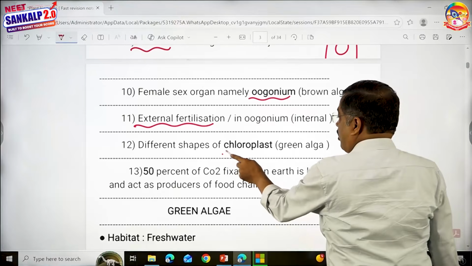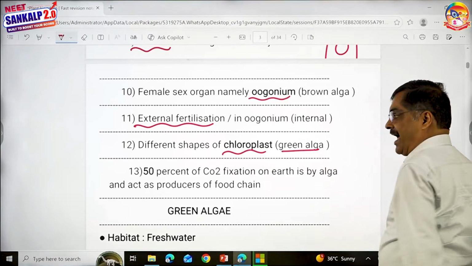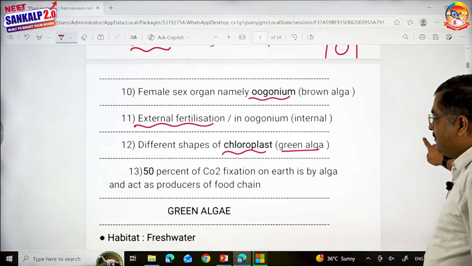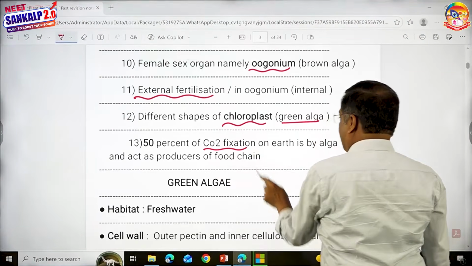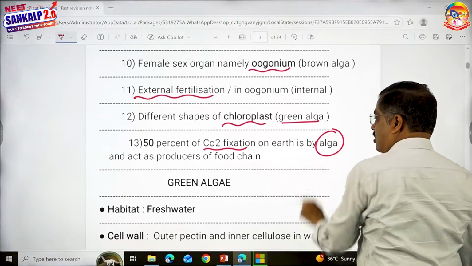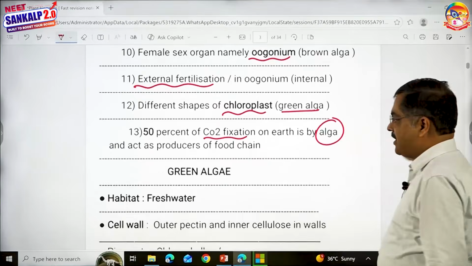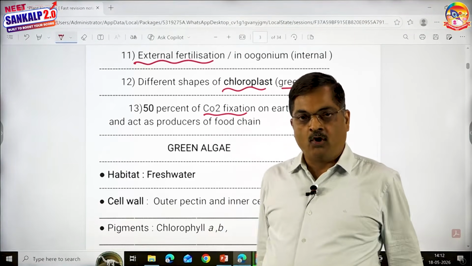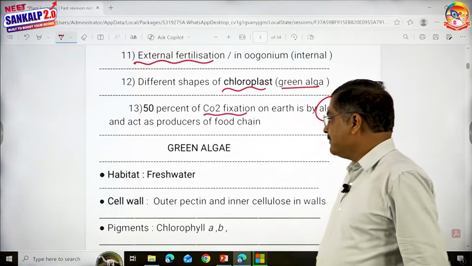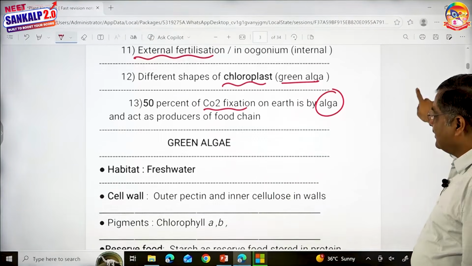Different shapes of chloroplast are also seen, not in all alga but in green alga. And most of the carbon dioxide fixed on earth is because of alga. Those are very important introduction points to alga. I'm pretty sure that you know all this. This completes the introduction. Now we go to green alga.